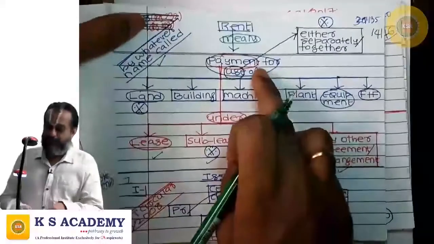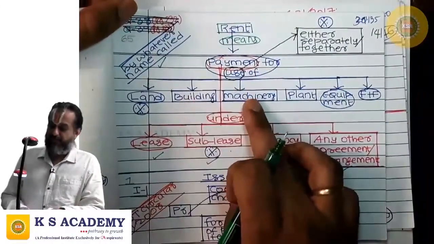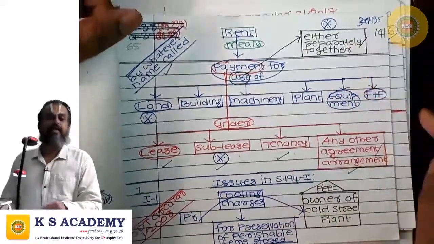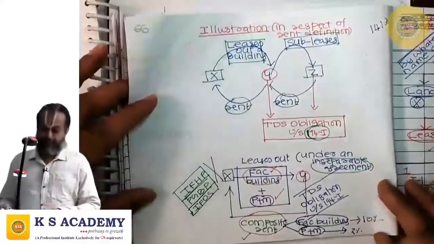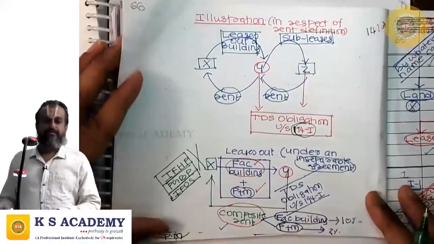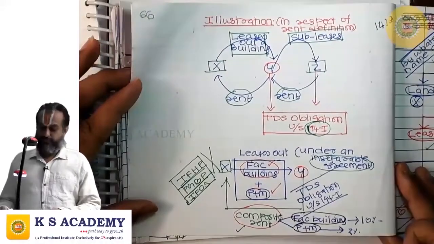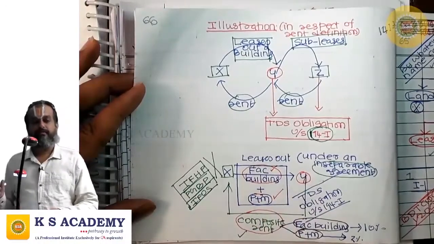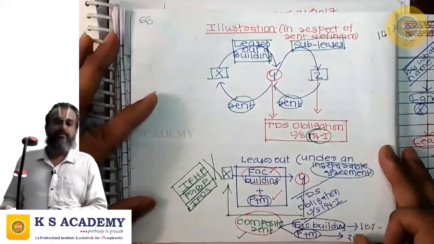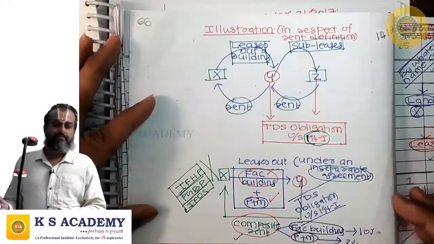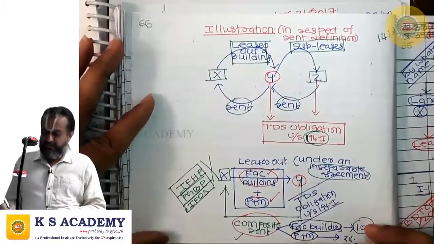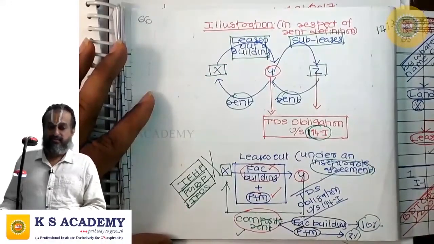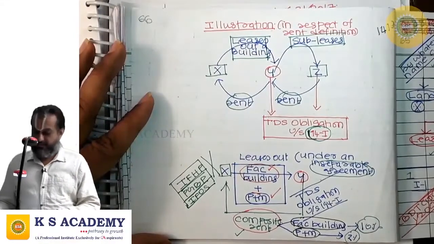So payment may be for use of land, building, machinery, plant, equipment, furniture and fixtures, either separately or together. Though it's a composite rent, this shall be disintegrated into the rent attributable to factory building and the rent attributable to plant and machinery. Rent attributable to factory building shall be subjected to TDS at the rate of 10%. Rent attributable to plant and machinery shall be subjected to TDS under 194A at the rate of 2%.